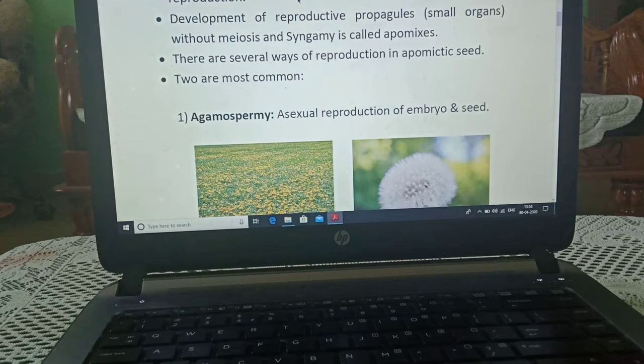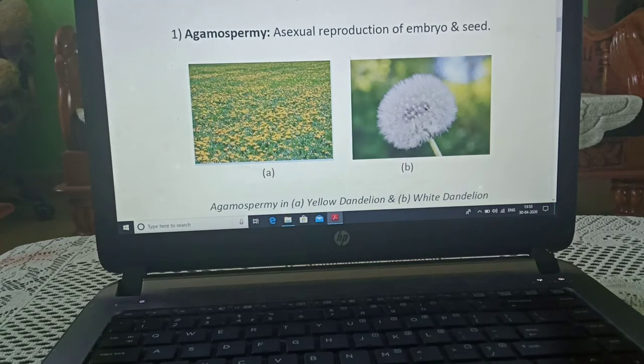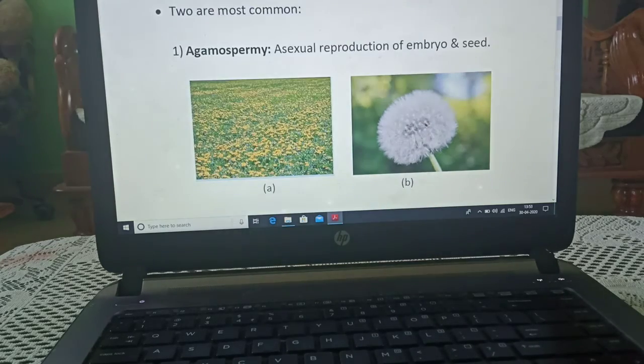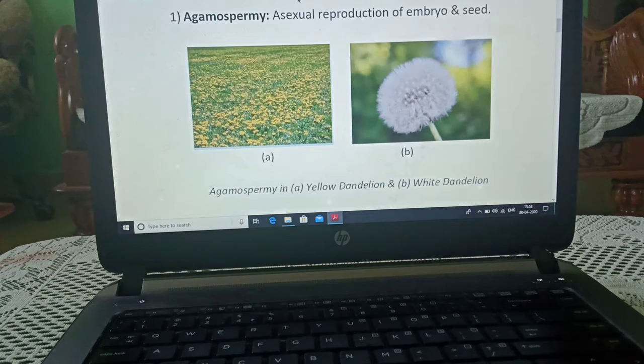Development of reproductive propagules, meaning small organs, is without meiosis and without fusion of gametes. This is known as apomixis. There are several ways of reproduction in this type of seeds. Two most common ways are agamospermy and vegetative reproduction. We will start with agamospermy.